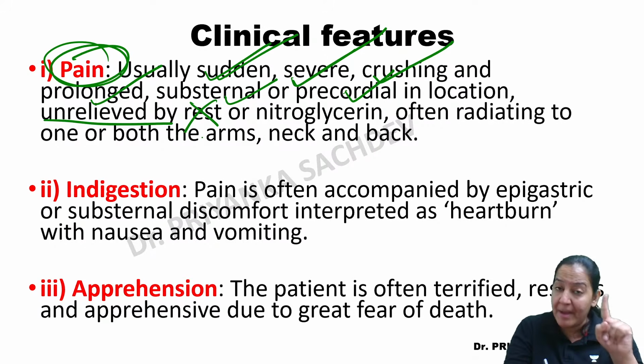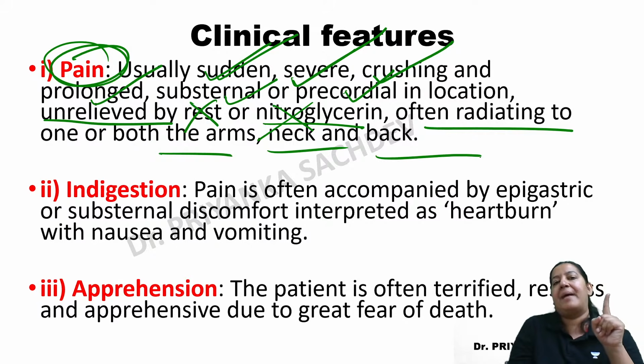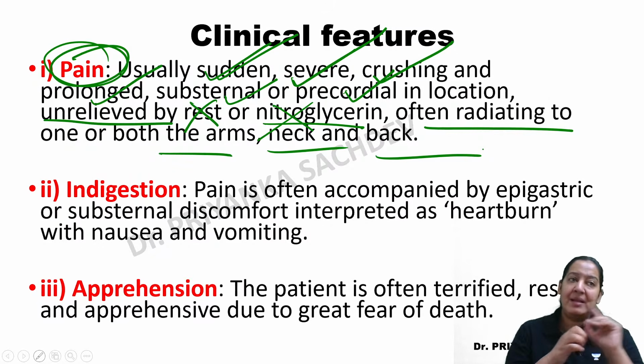To differentiate from angina, you have to say this word: it is unrelieved by rest. If it is angina, it must relieve either by rest or nitroglycerin. It is not relieved by rest, not relieved by nitroglycerin, so it is not angina. And radiating to the arms, neck, and back. So such a pain is MI pain. That is the first clinical symptom, the complaint of the patient.